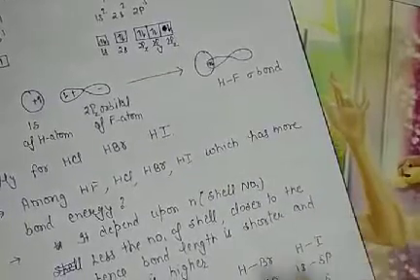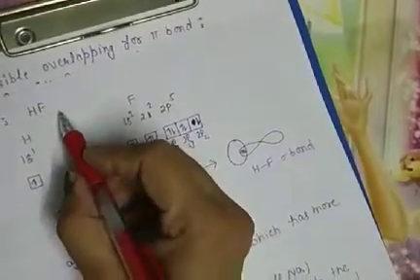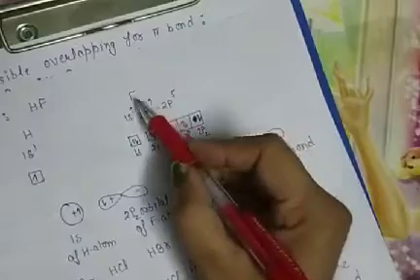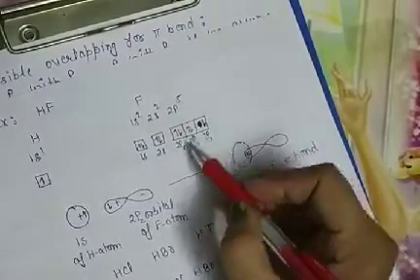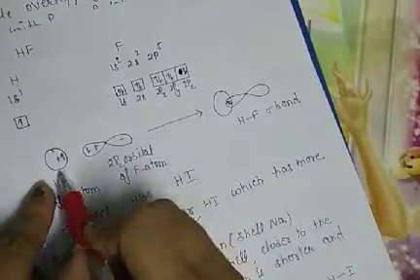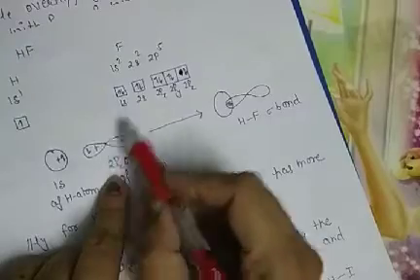Here the example of sp overlapping is HF. Hydrogen has the electronic configuration 1s1, and for fluorine it is 1s2, 2s2, 2p5. Fluorine has one half-filled p orbital. Then the 1s of hydrogen overlaps with the 2p half-filled orbital of fluorine.